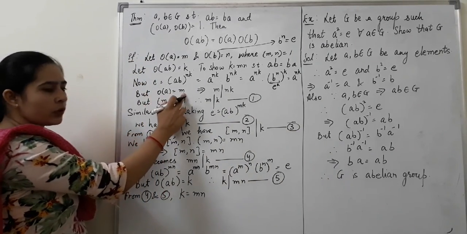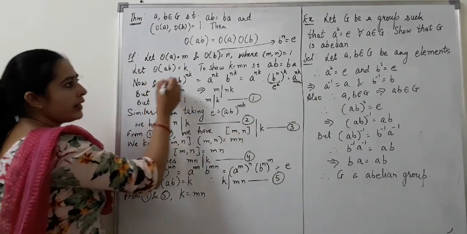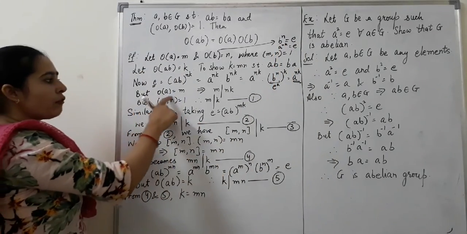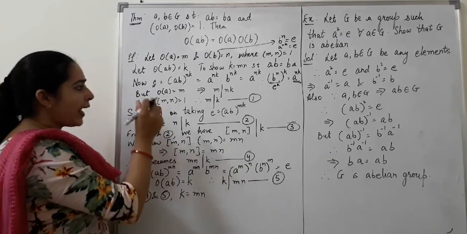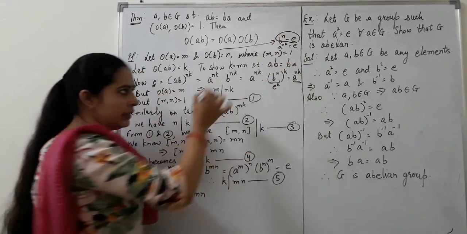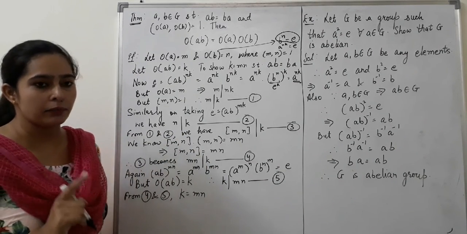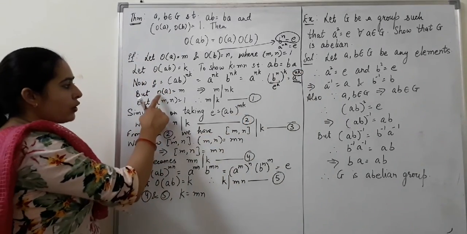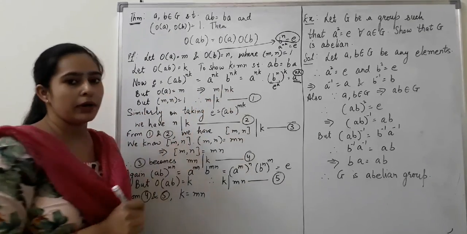But order of a is equal to m. Now where we have arrived here, a raised to the power nk is equal to identity. But order of a is equal to m. And we have already proved that if any other positive number satisfies this type of property, then order of the element divides that number. Now here nk is satisfying this property, but order of a is equal to m. This implies order must divide this number nk.